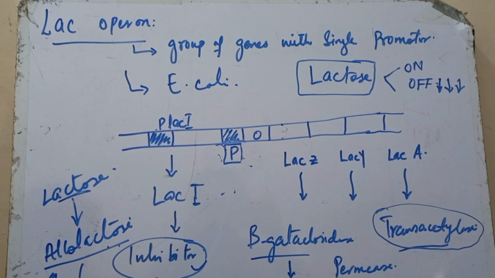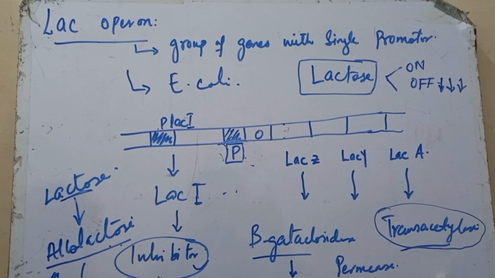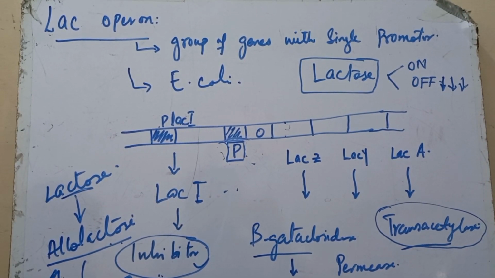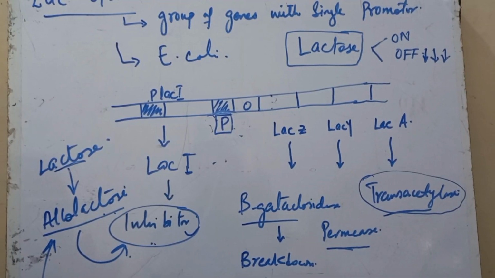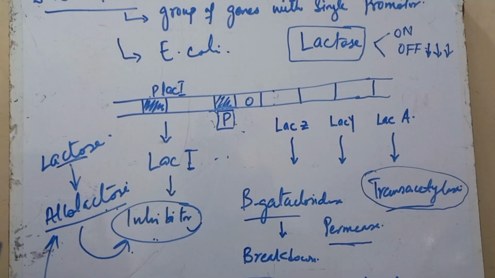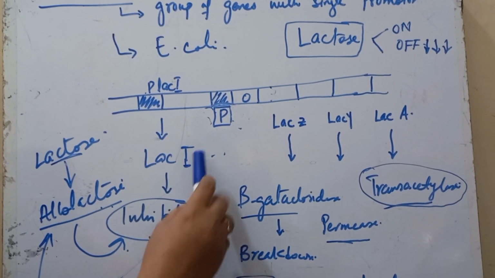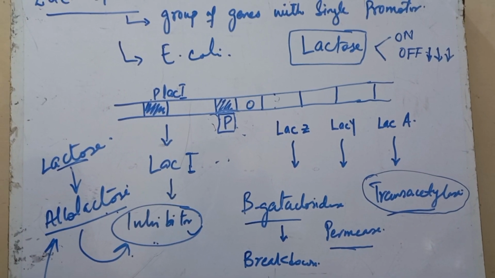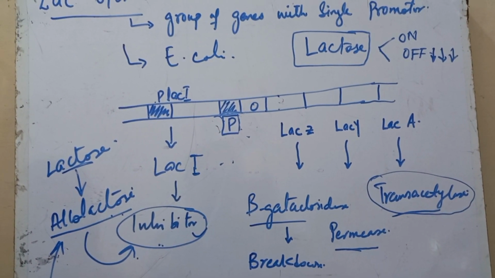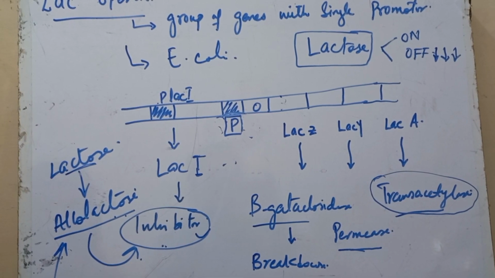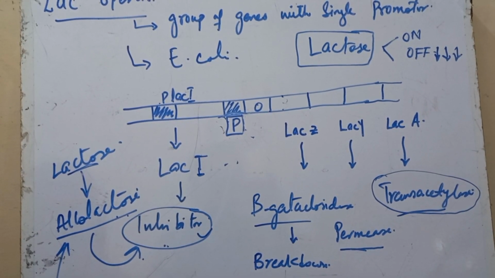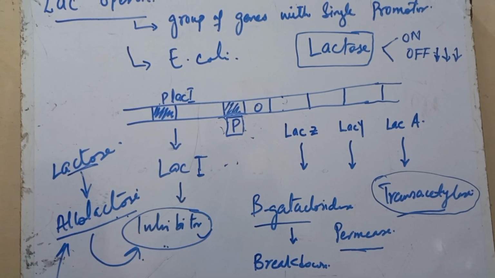In addition to the three genes, the lac operon also contains a number of regulatory DNA sequences. These are regions of DNA to which particular regulatory proteins can bind, controlling the transcription of the operon. The operator is a negative regulatory site bound by the lac repressor protein, this one. The operator overlaps the promoter, and when the lac repressor is bound, RNA polymerase cannot bind to the promoter and start transcription. The catabolite activator protein binding site is a positive regulatory site that is bound by catabolite activator protein. When CAP is bound to this site, it promotes transcription by helping RNA polymerase to bind to the promoter.